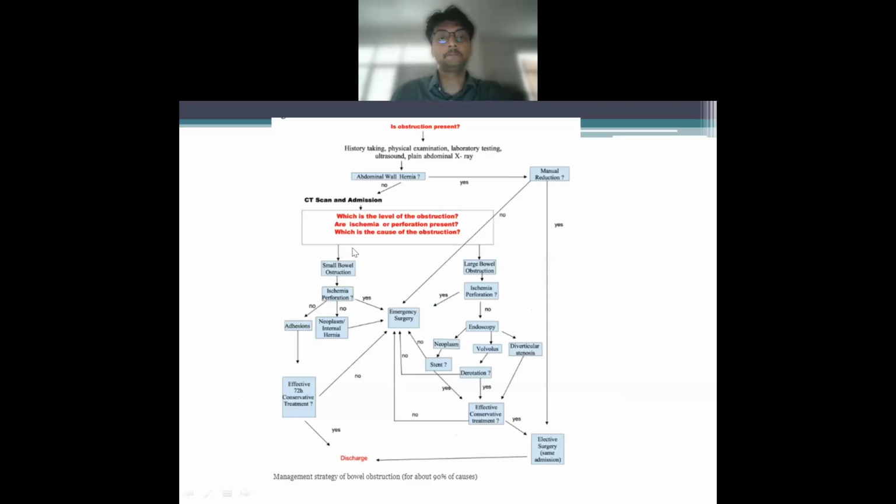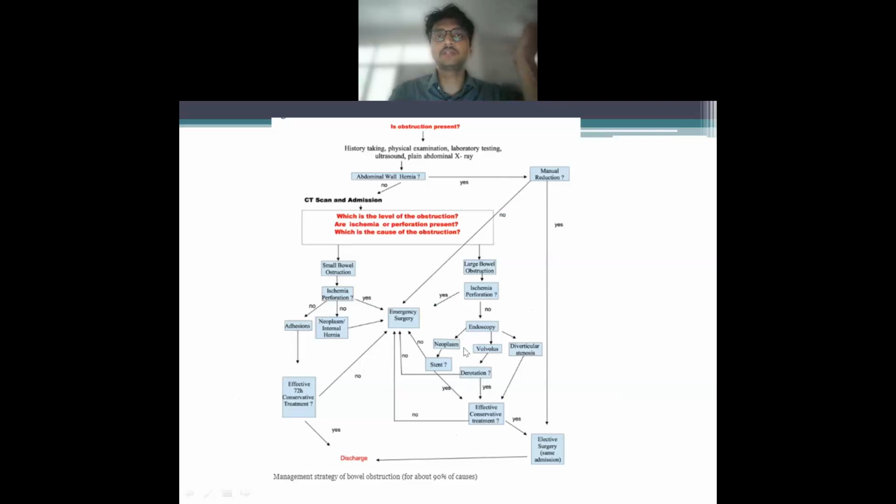The three signs we wanted on imaging. Then you decide whether it's a small bowel or large bowel obstruction. If there is no ischemia or perforation, then you have to see if there are adhesions, as in small bowel obstruction, and we can go for a conservative management. If there is neoplasm or internal herniation, you go for an emergency surgery. While in large bowel obstruction, if there is no ischemia or perforation, the authors suggest colonoscopy, but often it is not required, because if there is a volvulus, you can always go for a derotation.